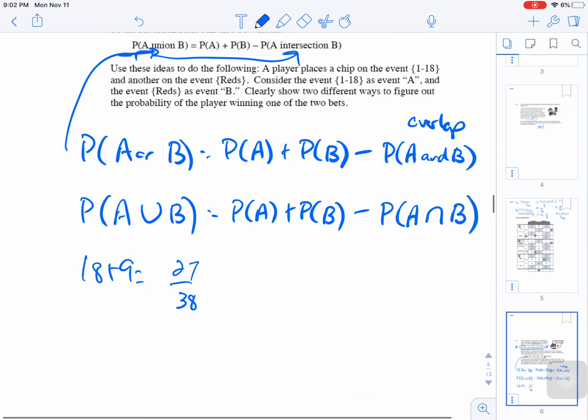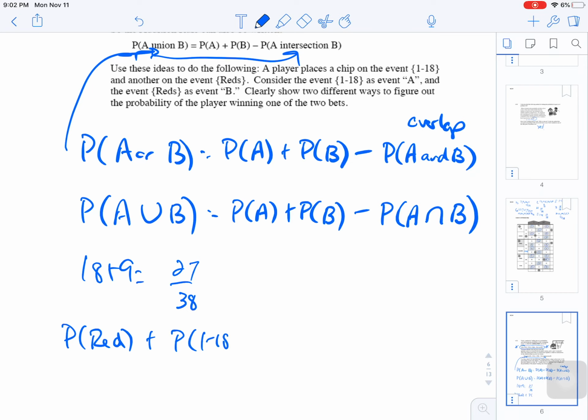Well, now we could also do the probability of red plus the probability of 1 through 18 minus the probability of a red and 1 through 18. So the probability of red is 18 out of 38. The probability of 1 through 18 is 18 out of 38.